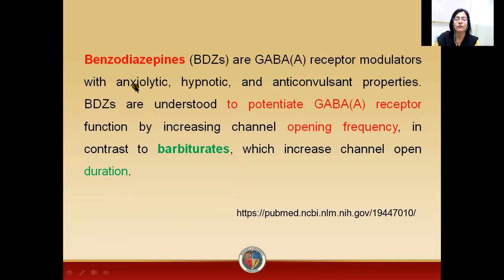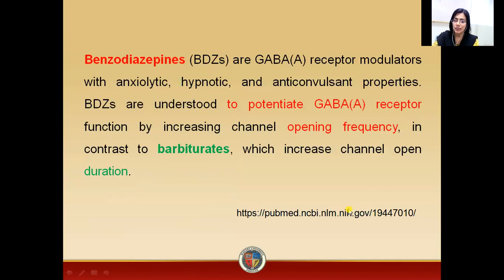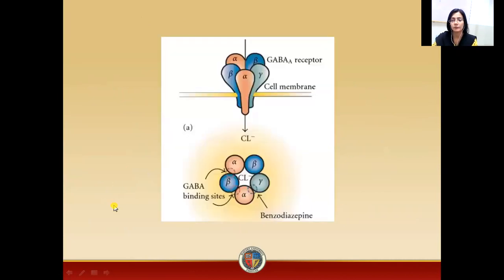Now, what is the difference between benzodiazepines and barbiturates? Like benzodiazepines, barbiturates also bind themselves to the GABA A receptors. They also bind themselves between the gamma 2 and alpha 1 subunits. But there is a difference between these two drugs. According to the research, benzodiazepines bind to the GABA A receptors and increase the opening frequency of the receptors, while barbiturates increase the channel opening duration.